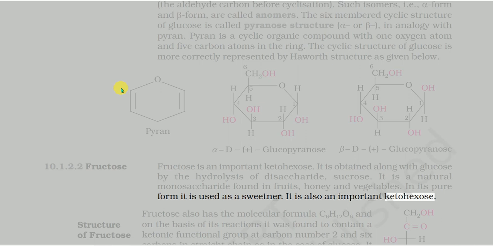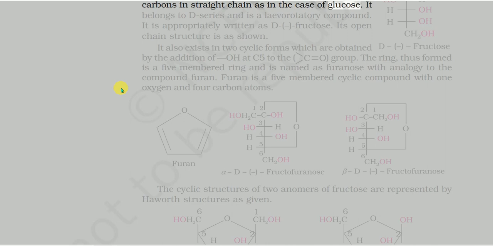Fructose also has the molecular formula C6H12O6, and on the basis of its reactions it was found to contain a ketonic functional group at carbon number 2 and 6 carbons in a straight chain, as in the case of glucose. It belongs to the D series and is a levorotatory compound. It is appropriately written as D-fructose. Its open chain structure is as shown.